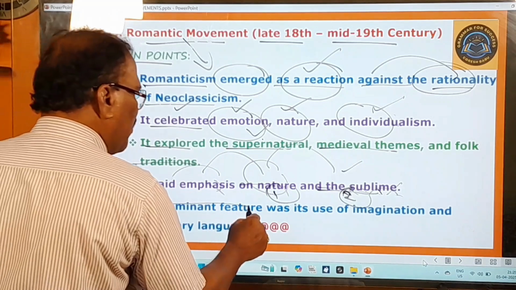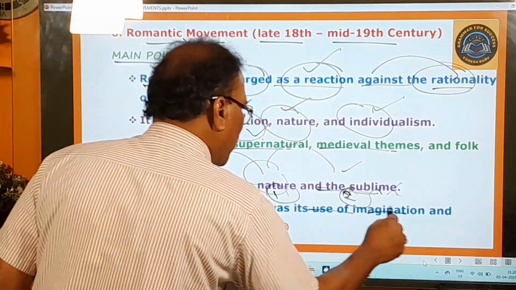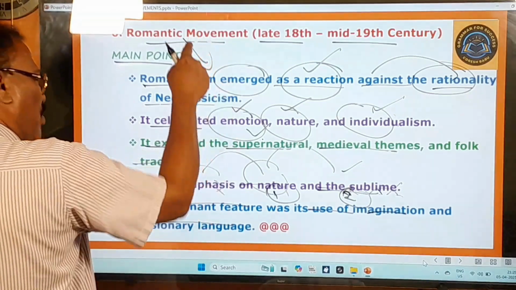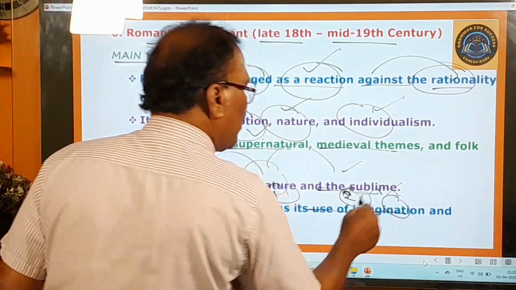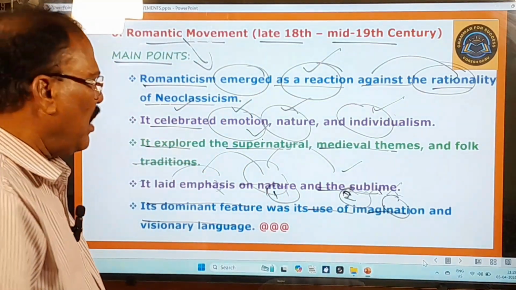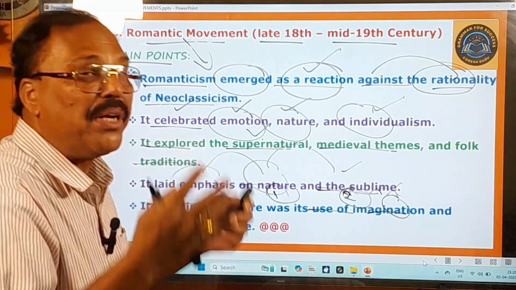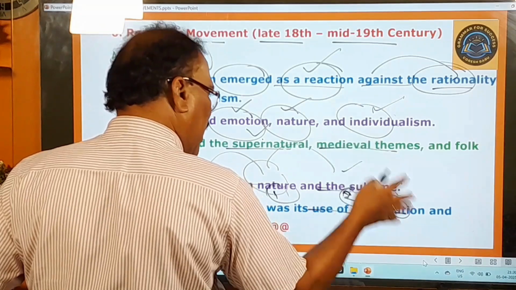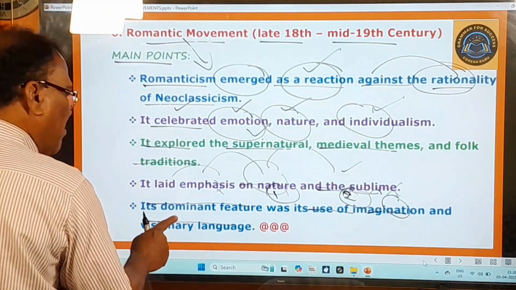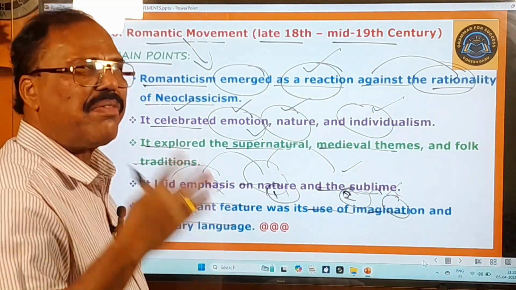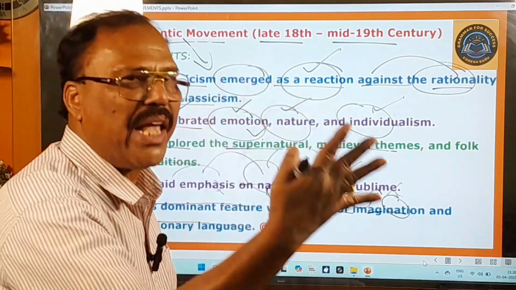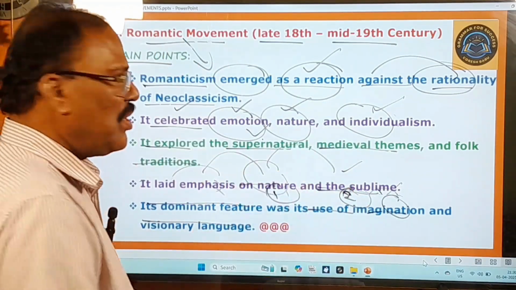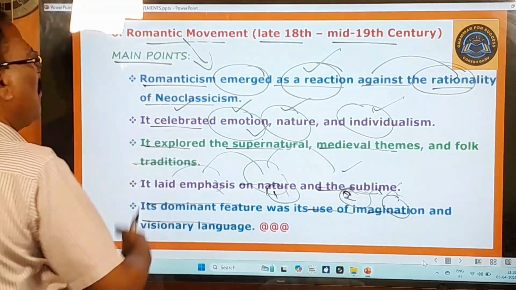Its dominant feature was its use of imagination and visionary language. That means the poets of this movement made use of imagination. Fanciful assumption, or creative ability, is called imagination. They made use of this creative ability, and they also made use of visionary language. Visionary language means fanciful, bombastic, colorful or lofty language in their writings. So these are the main features of the romantic movement.